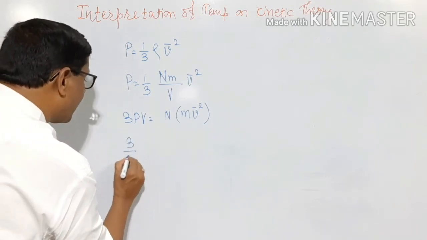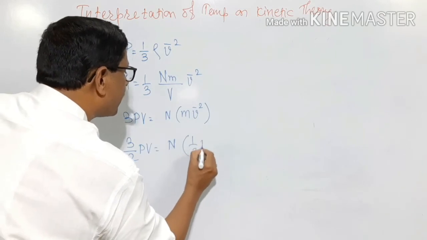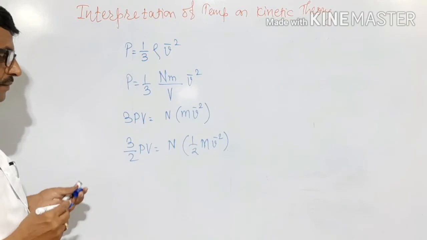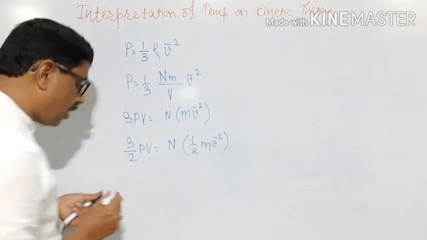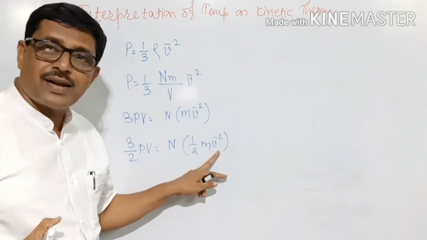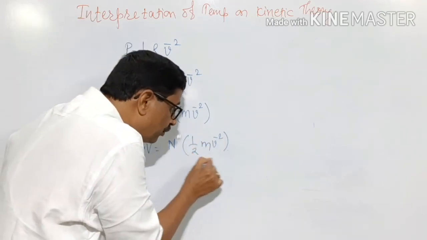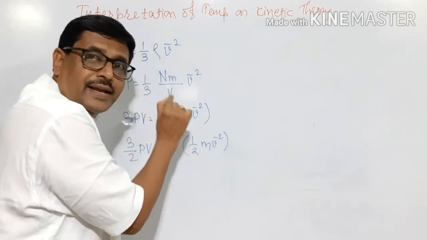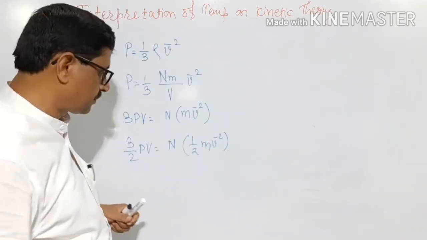Therefore, 3 by 2 PV is equal to n into 1 by 2 m V bar square. Here, m is the mass of a gas molecule. V bar square is the mean square velocity. Therefore, half of m into V bar square is the average kinetic energy of a single gas molecule.